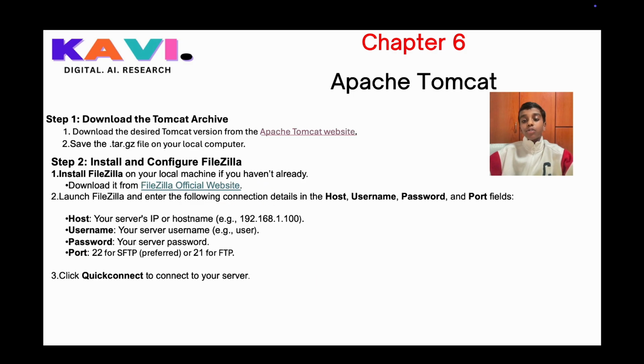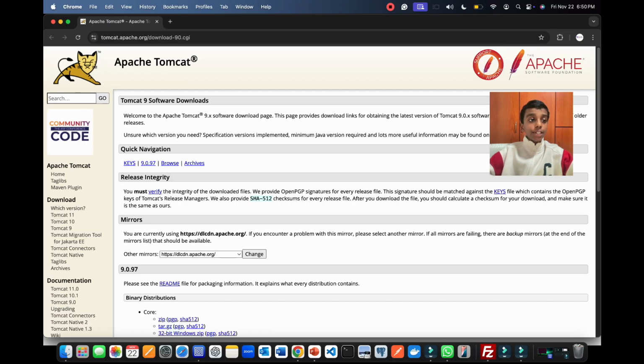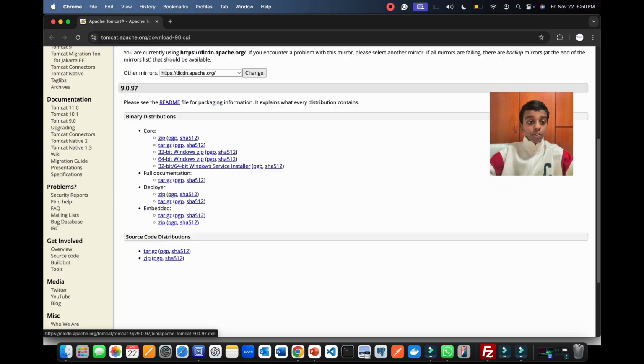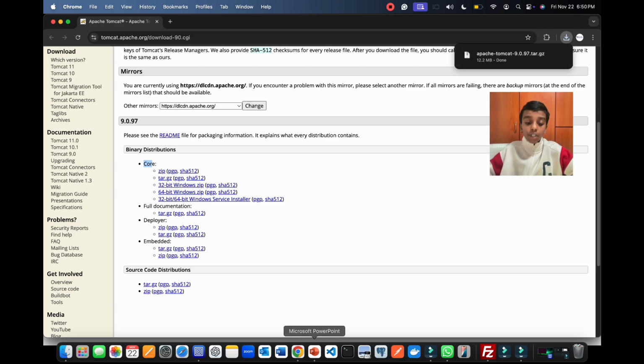Step 1 to download Apache Tomcat is to download the archive file from the Apache Tomcat website. So let's go to the Apache Tomcat website. Here at the Apache Tomcat website, I'm going to download this, which is the core, and I'm going to download the tar.gz file. So here I have downloaded the tar.gz file. Let's go back to our PPT to see what's next.